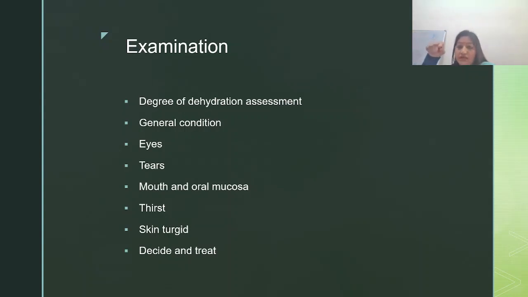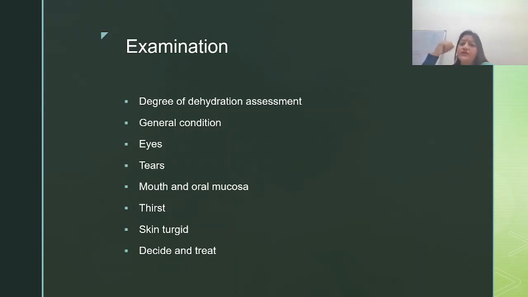Then you have skin turgor. I will show you by a picture, with the index finger and thumb at the abdomen. On the side of the umbilicus, you have to just pick up a skin pinch and then leave it and see whether the skin goes promptly back or slowly back. If the skin takes 2 seconds to go back, then it is a sign of severe dehydration. It will either promptly go back, slowly go back, or not go back at all. The pinch will remain there itself. So skin turgor is delayed when there is dehydration.